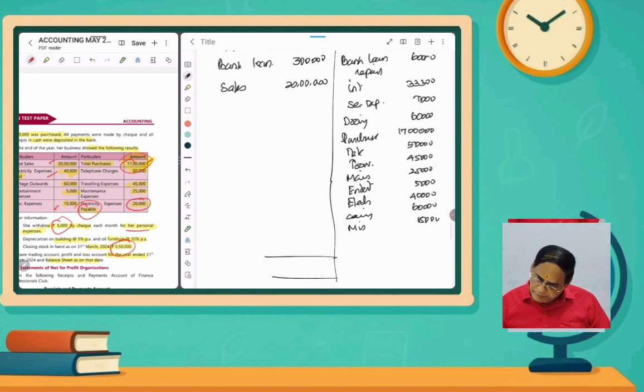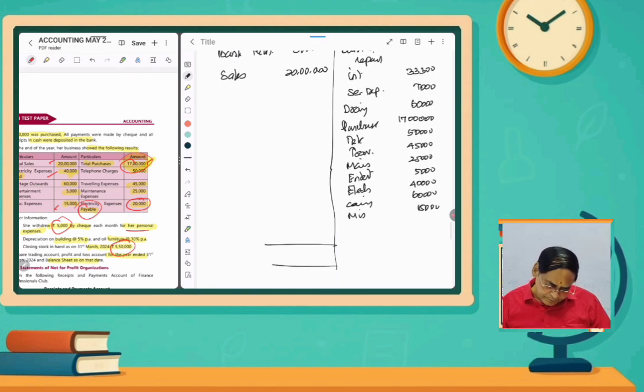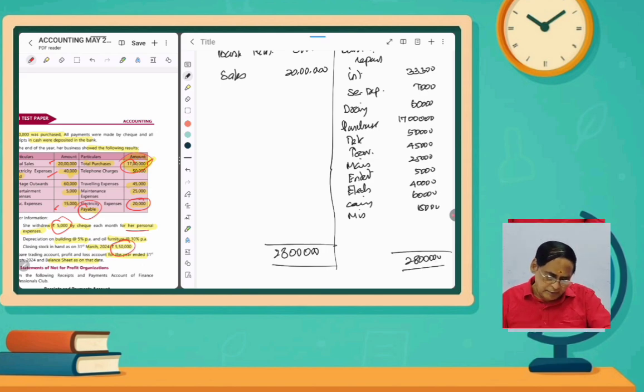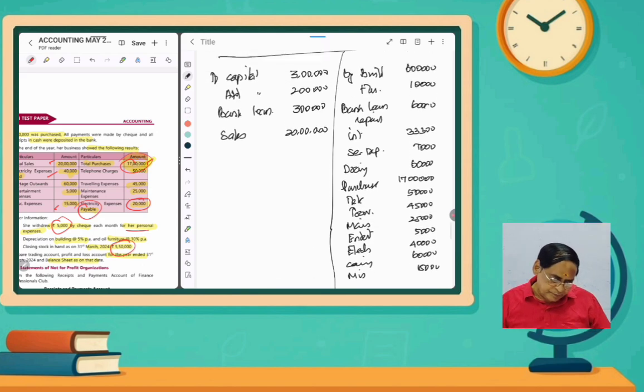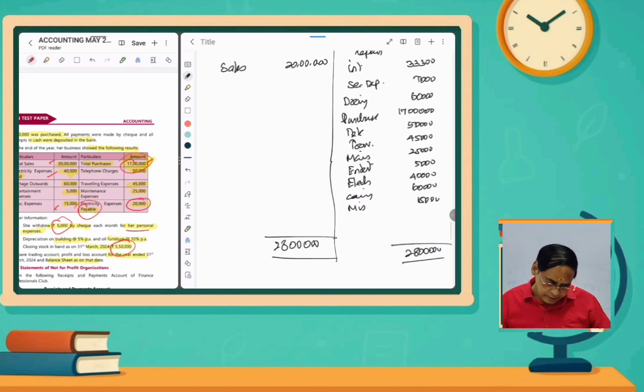So if we balance, what will be the closing balance? So here 20, 23, 25, 28 lakhs. 28 lakhs. If we deduct these things, I had already calculated, that is 89,700 rupees.